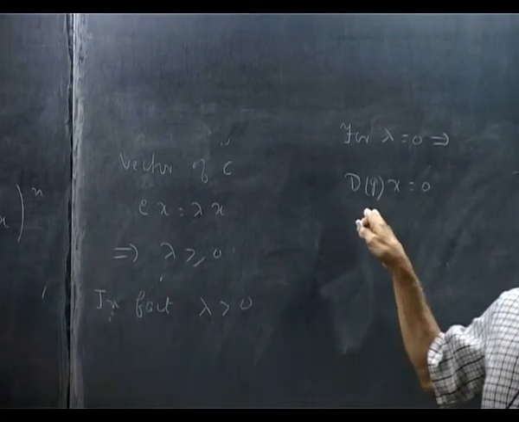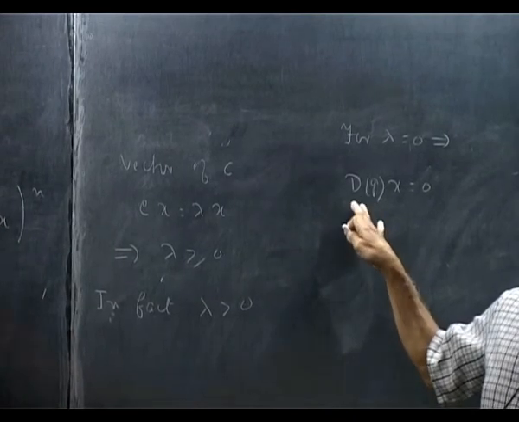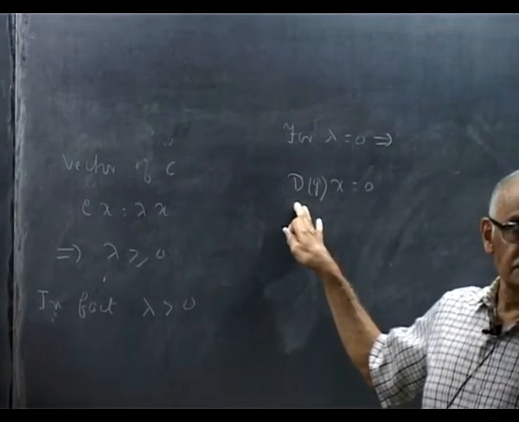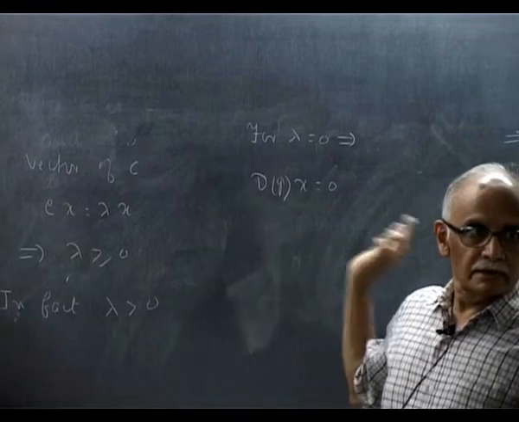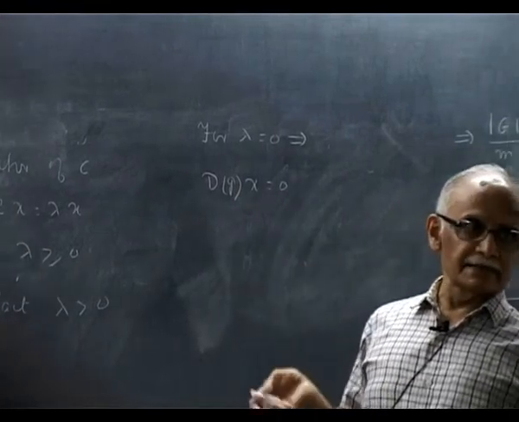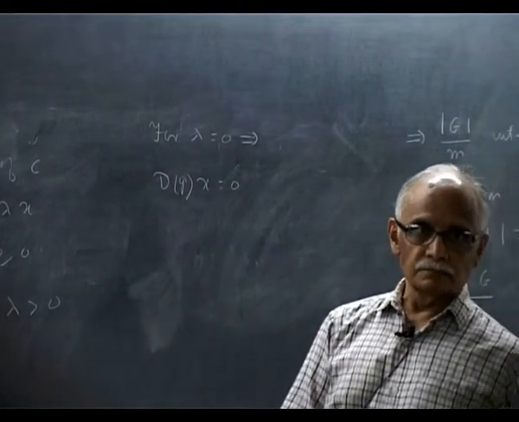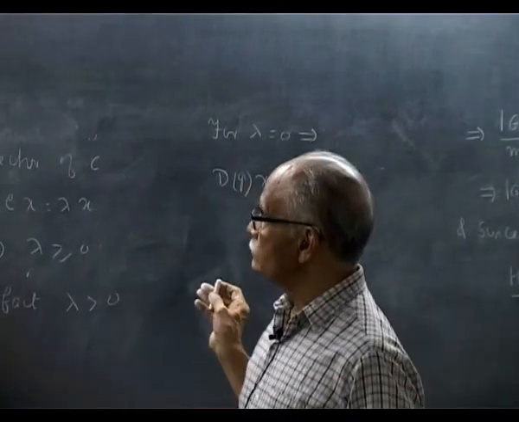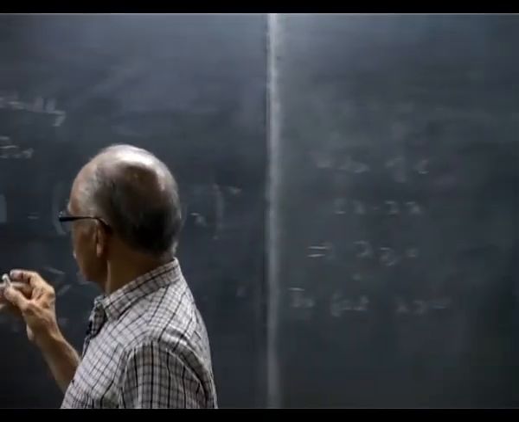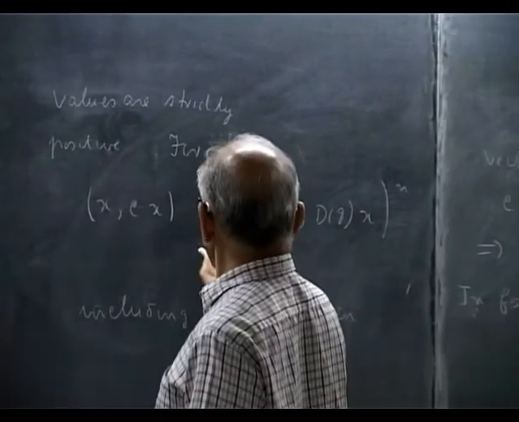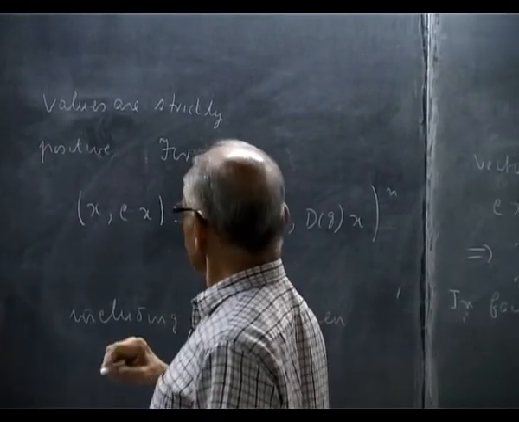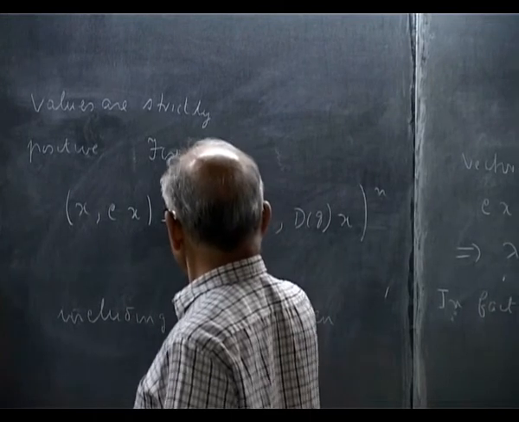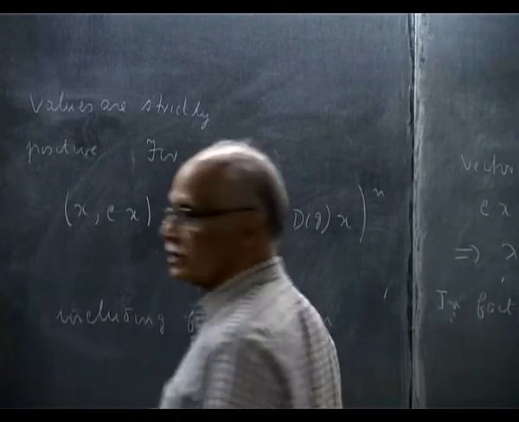This is an element of the group, so this is certainly invertible. D(g) has an inverse because it is representing the group element. Actually, you want the sum over g, right? I forgot about that.